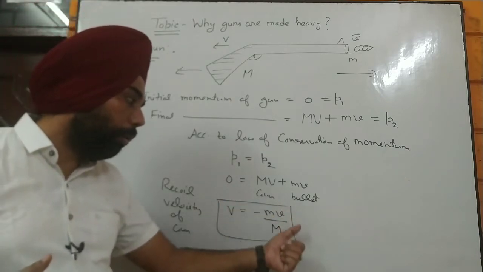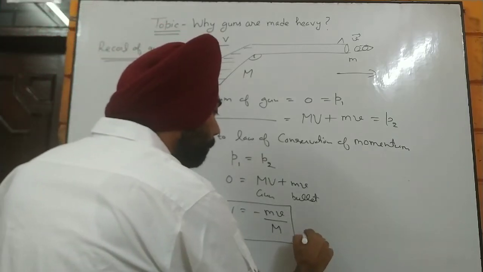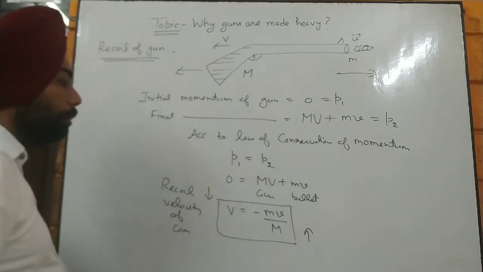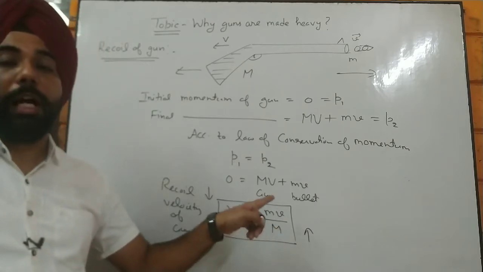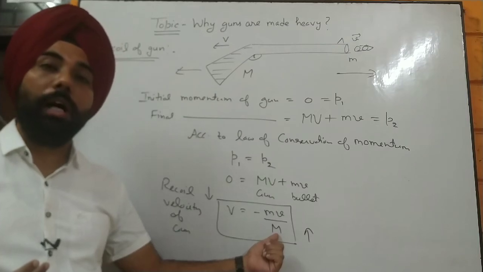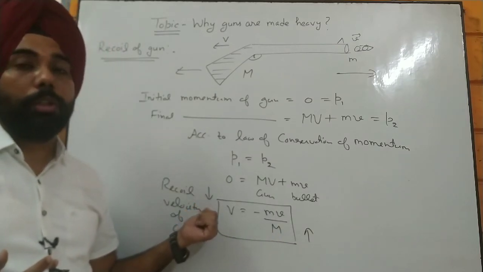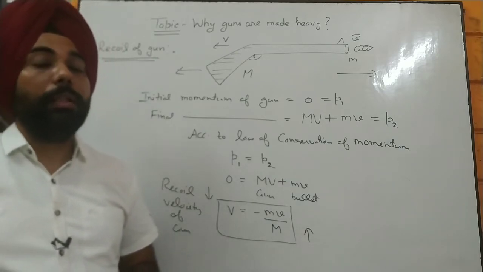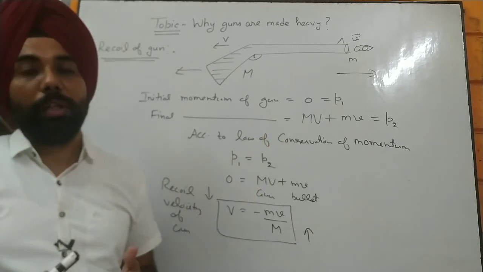Now from that formula you can also assume that if we increase the M here, then the recoil velocity is going to be low, which means we have to make the gun heavier, to increase the mass of the gun higher. Then we can have a very low recoil velocity, and those guns are very good which are quite heavy, because they are heavy because they want to reduce the recoil velocity of the gun.